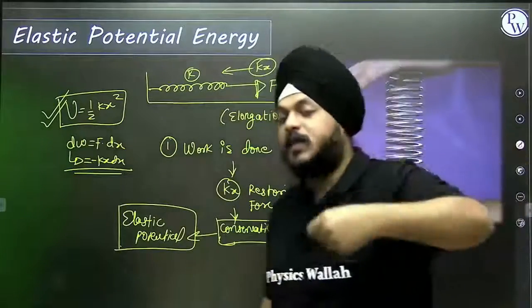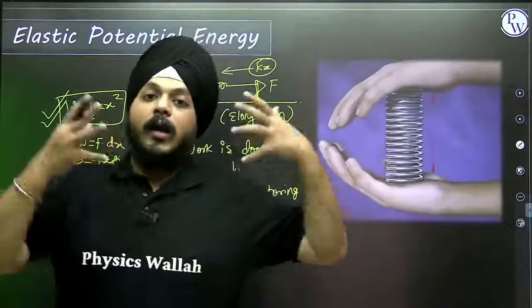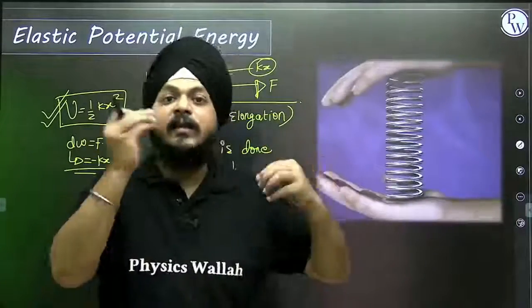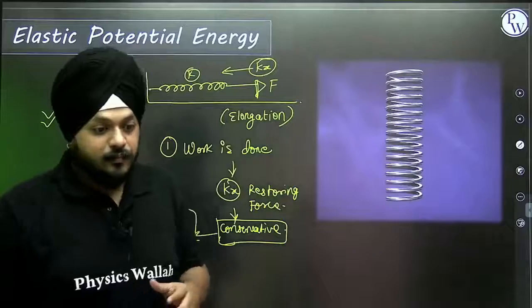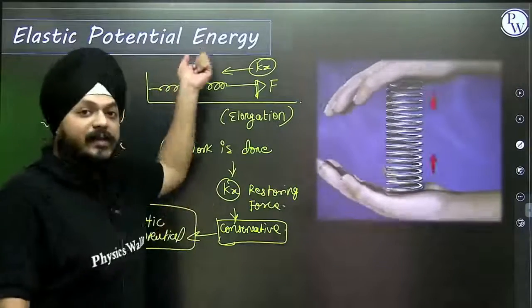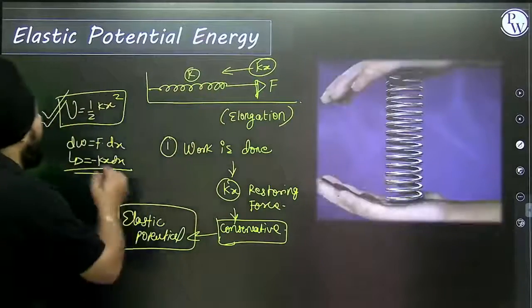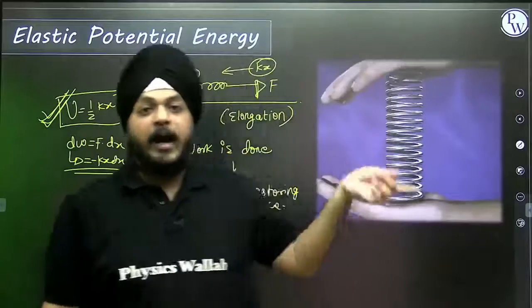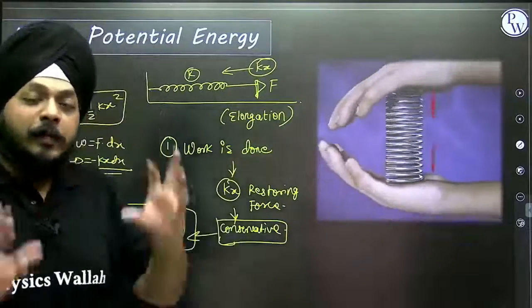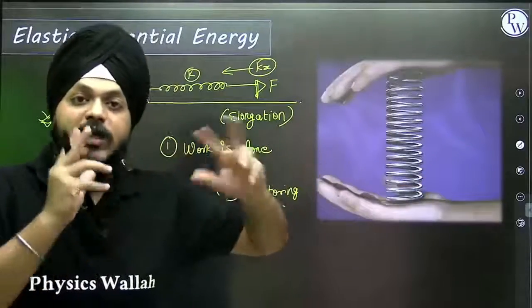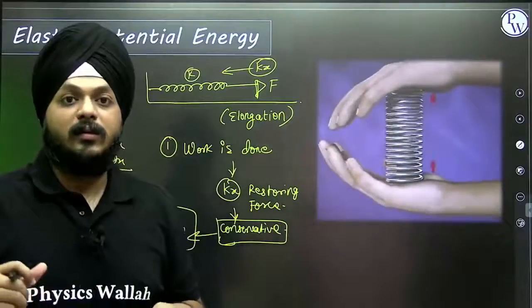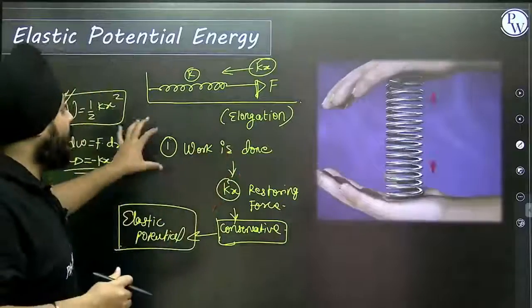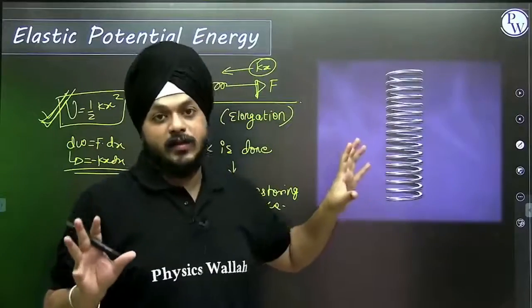Whenever the spring is facing an elongation or compression, there is always energy stored inside it, and we name that energy the elastic potential energy. Its equation is this, and obviously it is a scalar. Apart from this, if I am talking about a three-dimensional object or any elastic object, we are sure that if work is done, energy is stored.